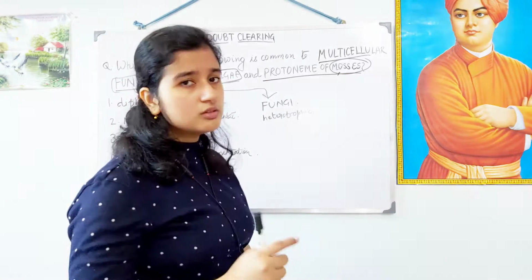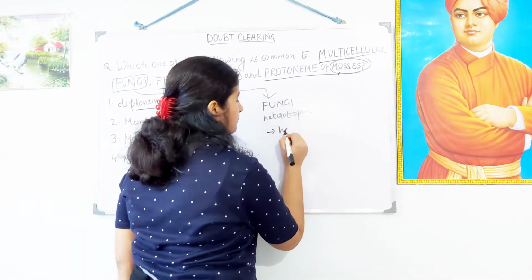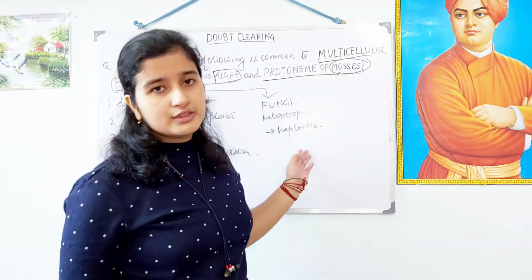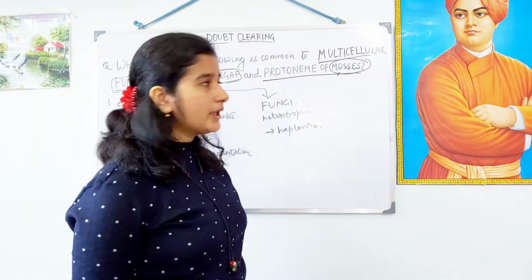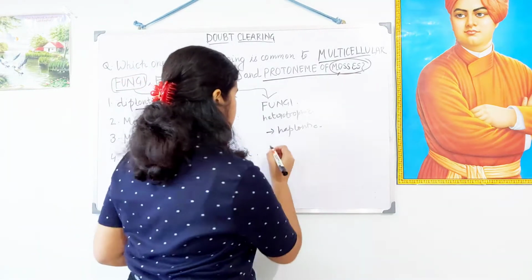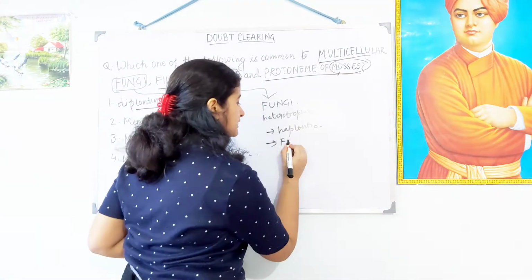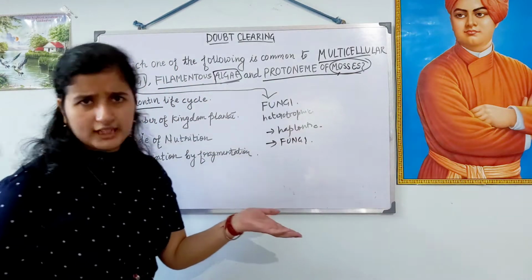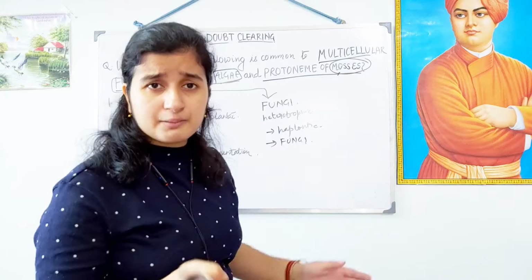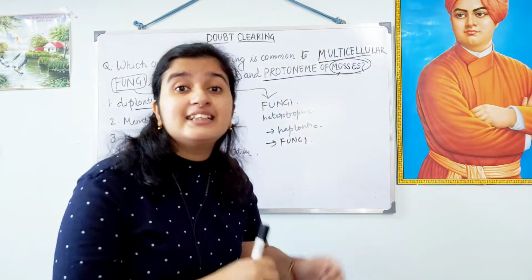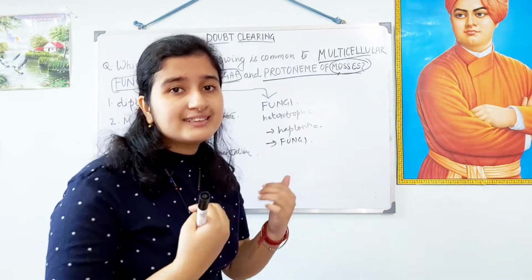Diplontic life cycle? No. This exhibits the haplontic life cycle. Most common is the haplontic life cycle. Okay. Now, member of the kingdom Plantae? No, never. This is a separate kingdom, that is fungi. And then mode of nutrition. Heterotrophic, more accurately saprophytic mode of nutrition, means it depends on dead and decaying matter to get food.